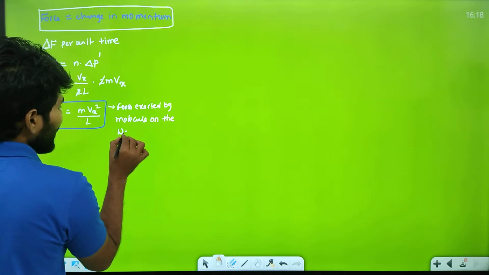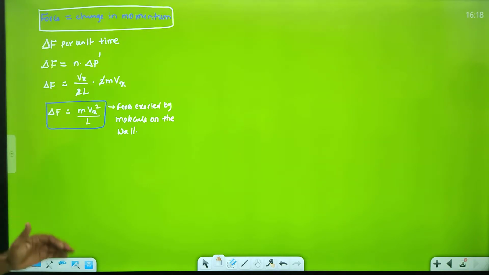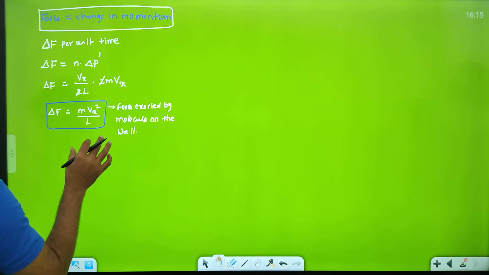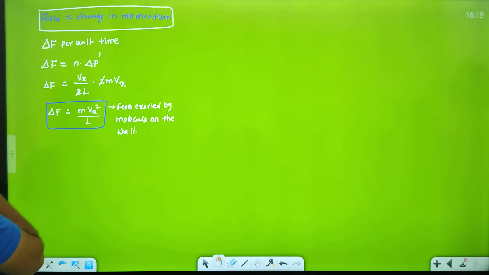We already discussed that a molecule exerts some force on the wall. So how much? The force exerted is m Vx square by L. Okay, next. This is for one molecule.